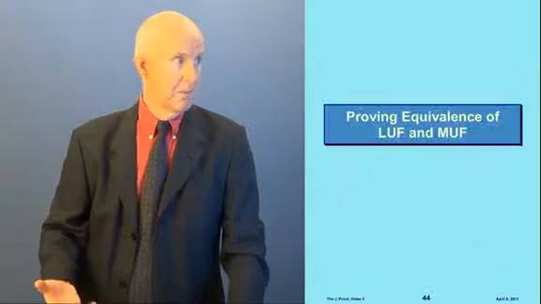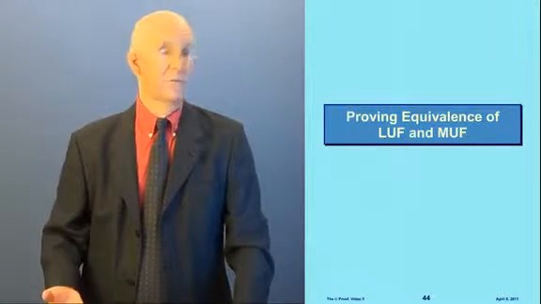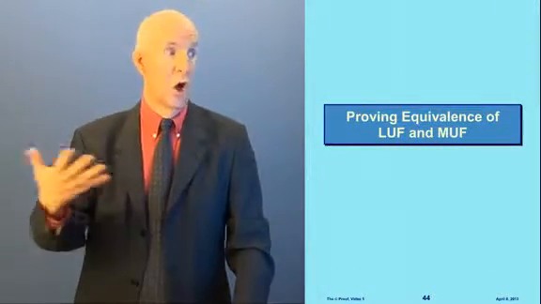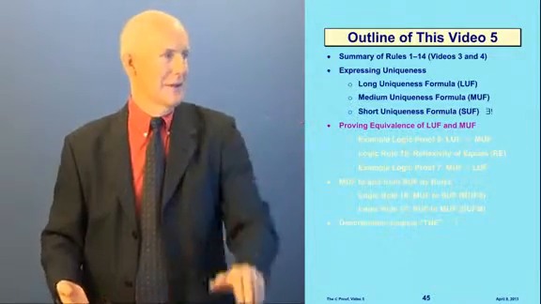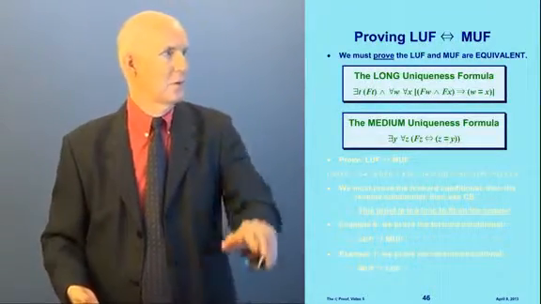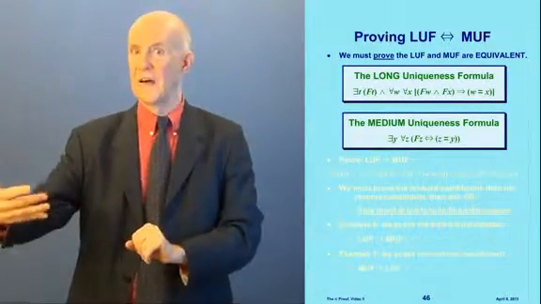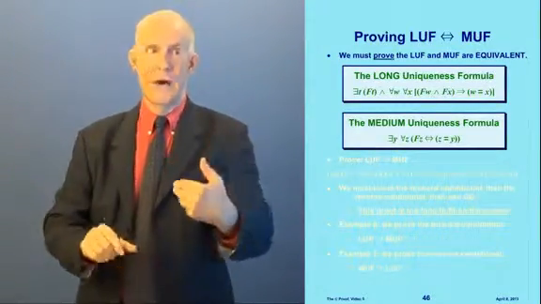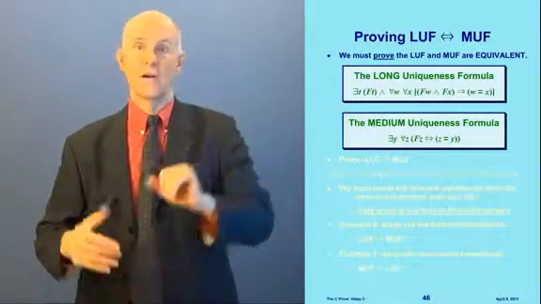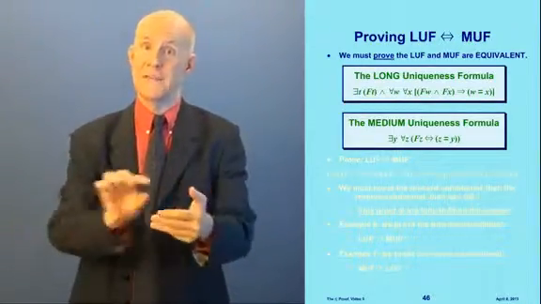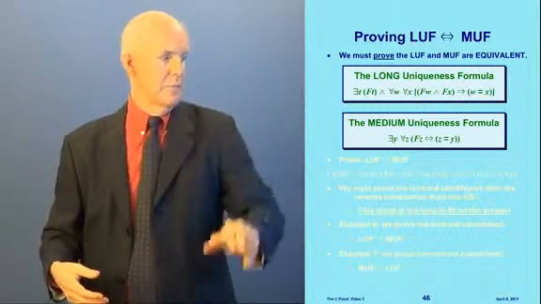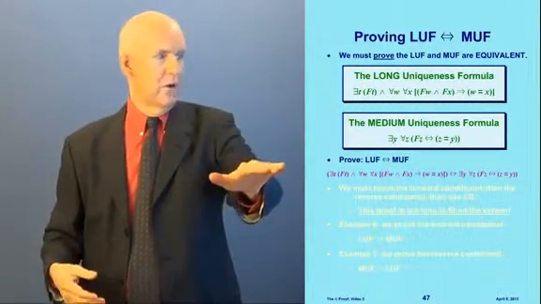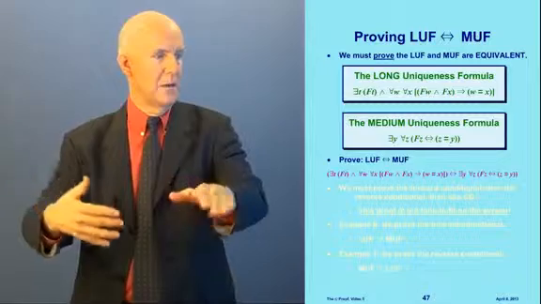Okay? All right, so now we have to prove the equivalence of the long and the medium formulas, luff and muff. All right, so here we are in the outline. And so what we're going to do is prove that the luff, if and only if, the muff. We must prove they are equivalent. And remember, equivalent means you get the biconditional, if and only if. So here's a long one, here's a medium one. We're going to prove that the long one, if and only if the medium one, and this is it.